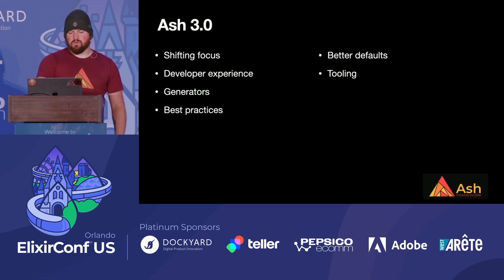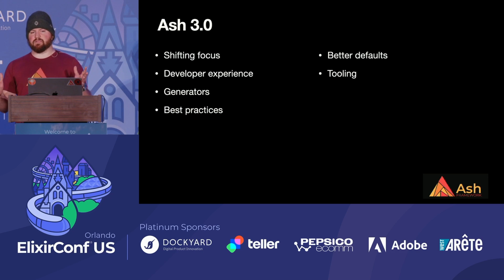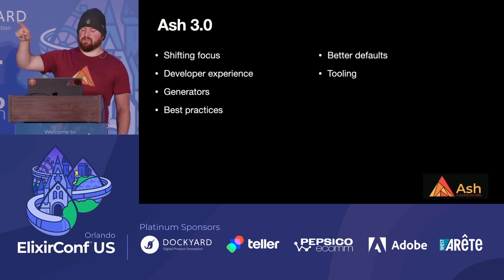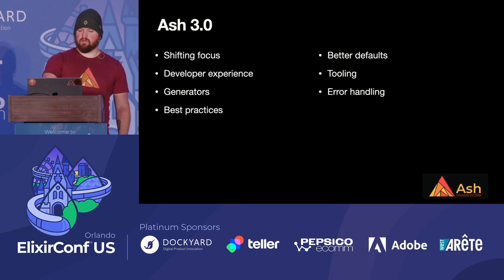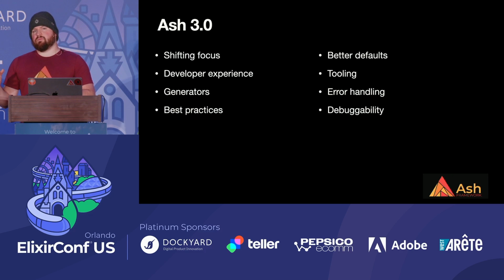Tooling, this is a big one, and we do focus on this already. Like, we released a tool for visualizing the policy rules of a resource. I built and released that in the lobby over here two days ago. But we really want to have more things like that. And we also want to focus on error handling and debuggability. So this is a common issue with inversion of control flow frameworks, like what Ash is, which is that when something goes wrong inside, it can be difficult to know why.